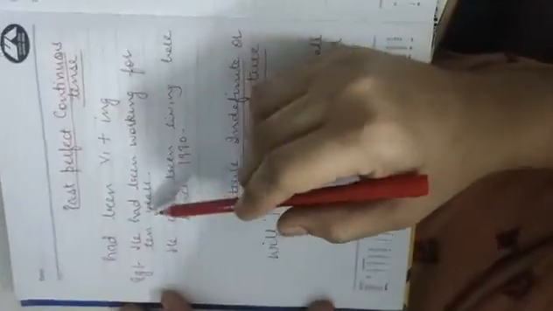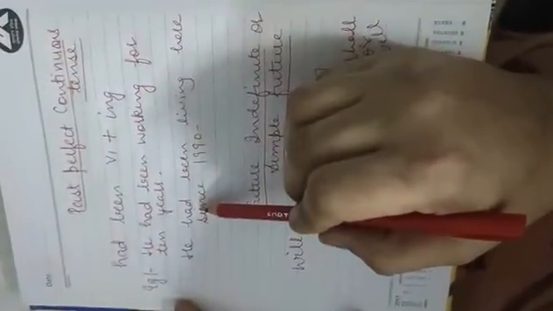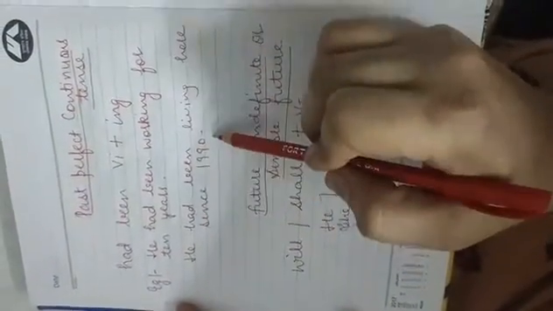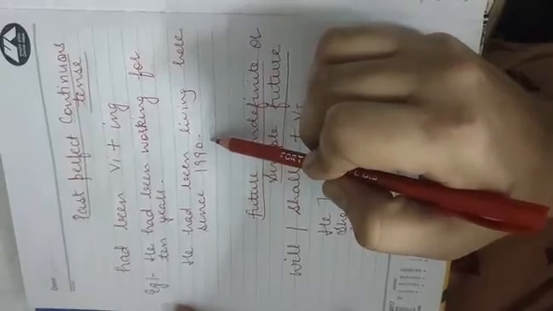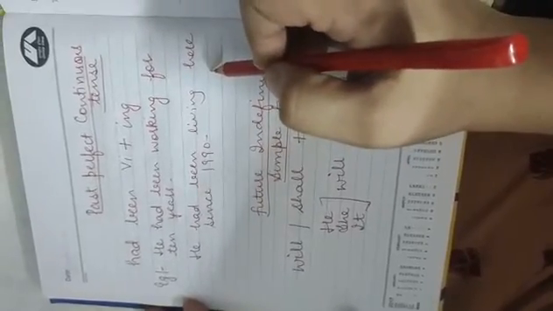So next is past perfect continuous tense. So in past perfect continuous tense, had been plus verb first form plus ing is used. He had been working for 10 years. He had been living here since 1990. As I have already cleared to you, in perfect continuous tense, we use since or for. Since with fixed time and for with not fixed time.